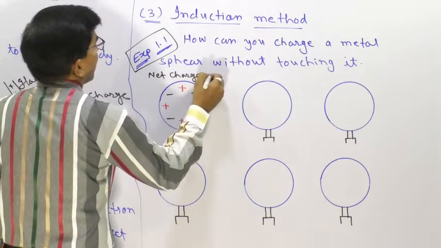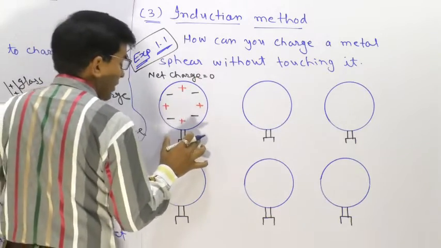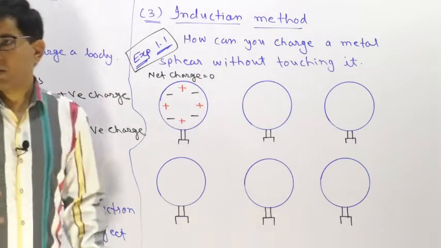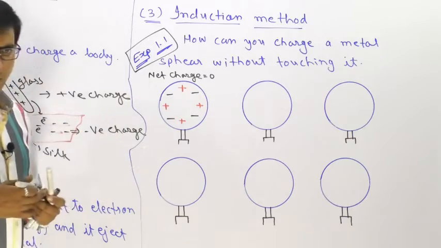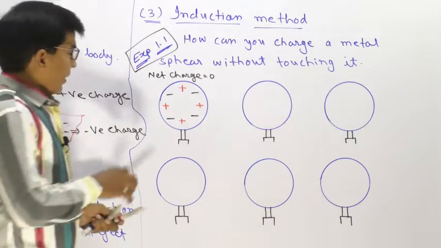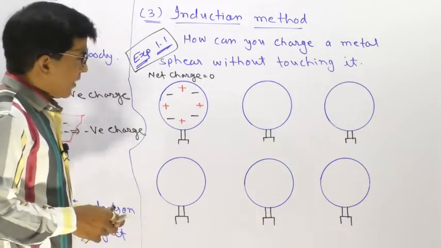So this is an isolated sphere without net charge.